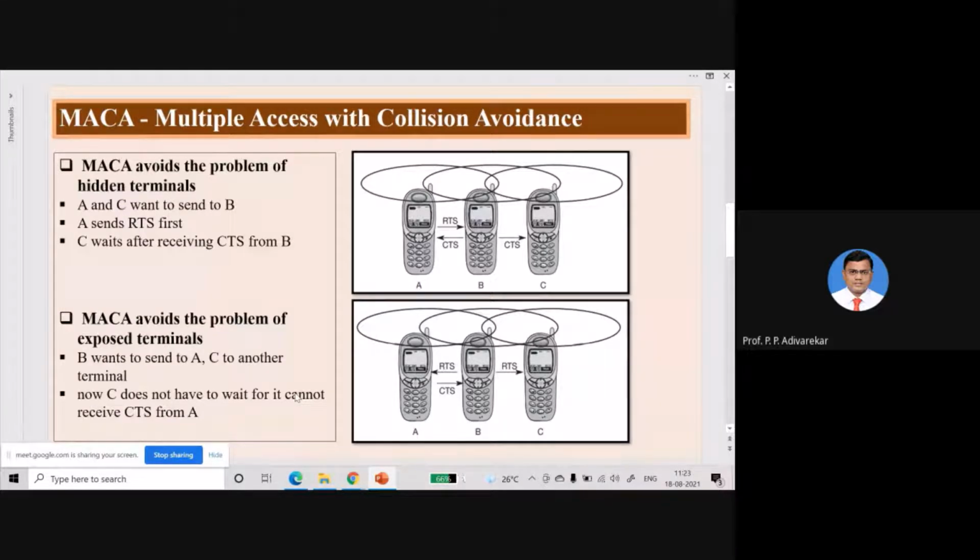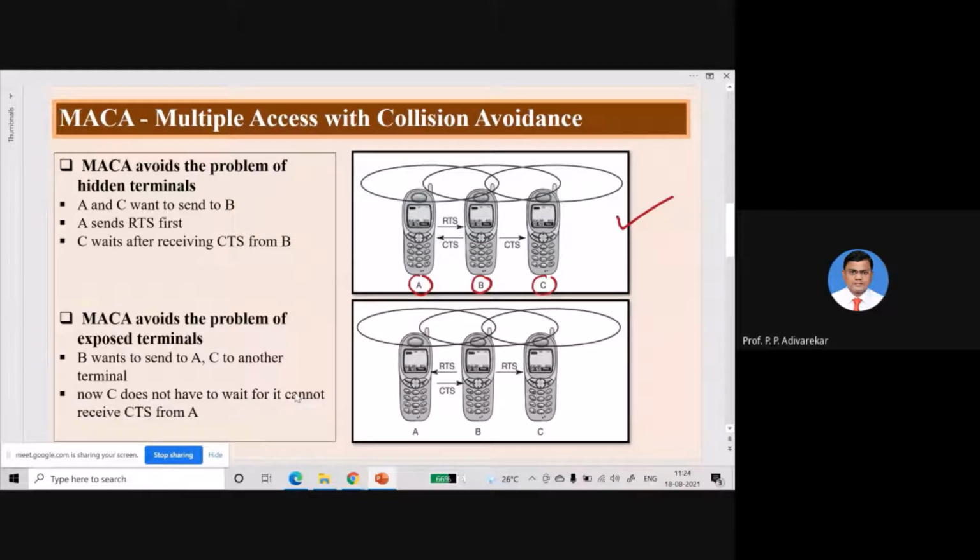Now suppose we consider this particular scenario, the first diagram, where there are three stations: station A, station B, and station C. Now A and C both want to send the data to B. Similar to the problem we have seen in the explanation of the hidden terminal problem.